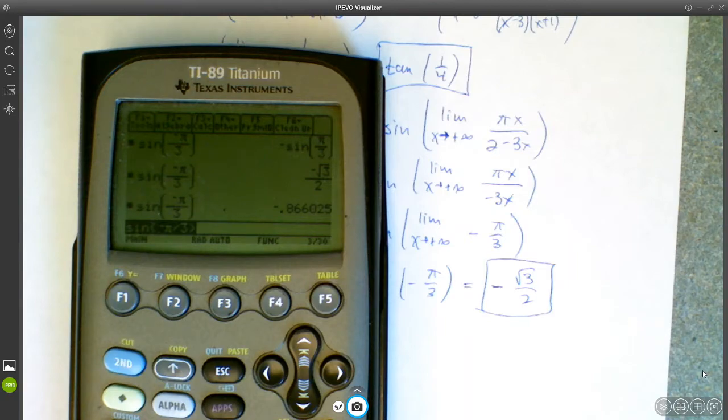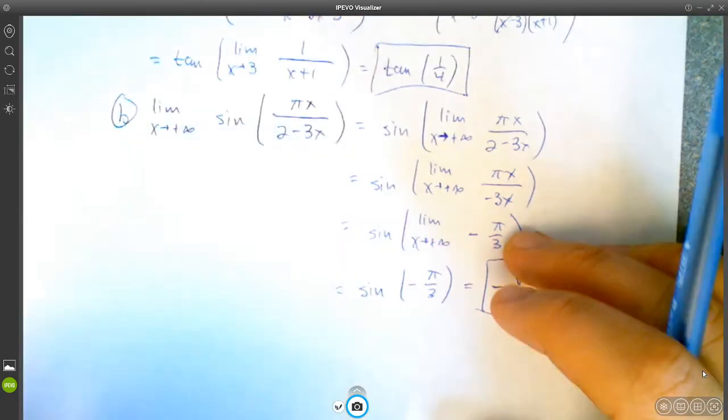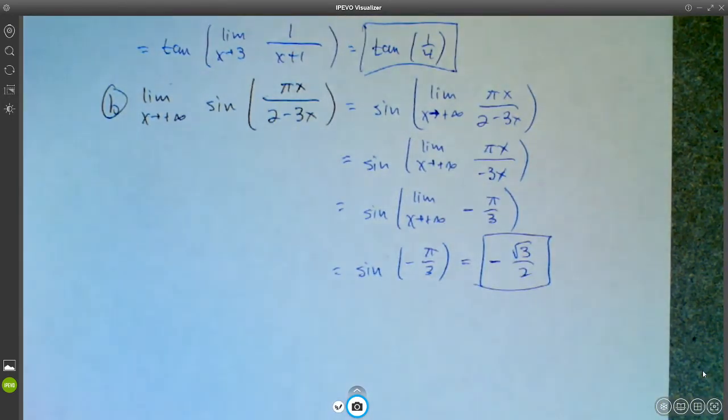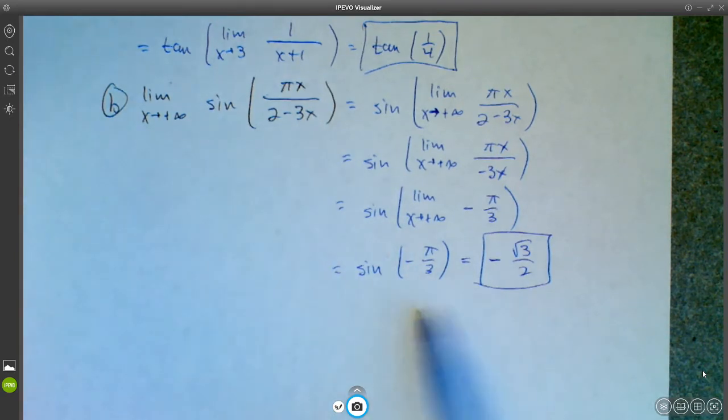So that means that you should take some time memorizing the unit circle. Maybe I'll post a unit circle with these notes. In fact, I think I will when I post this video. So I'll post a unit circle so that you can memorize these standard trig function values. So you should know sine and cosine of 0, pi over 6, pi over 4, pi over 3, pi over 2. You should just have those memorized.